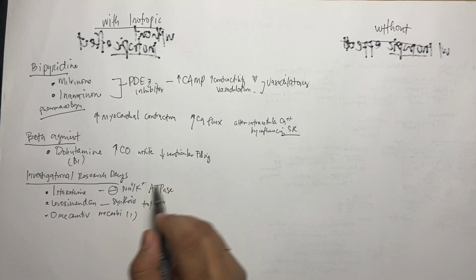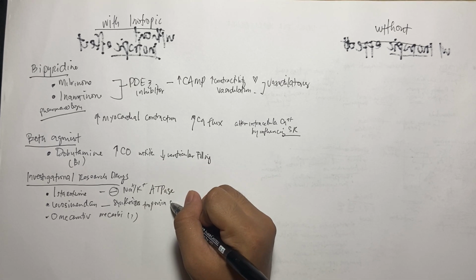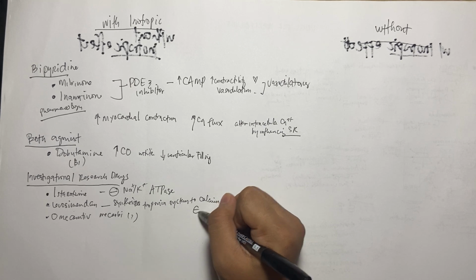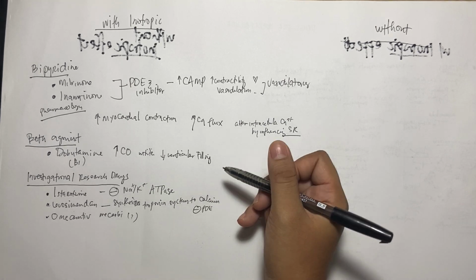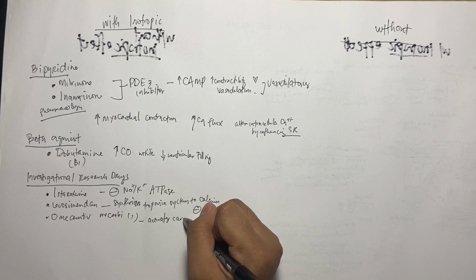So here levosimendan sensitizes the troponin system to calcium and decreases PDE. While here omecamtiv activates cardiac myosin.